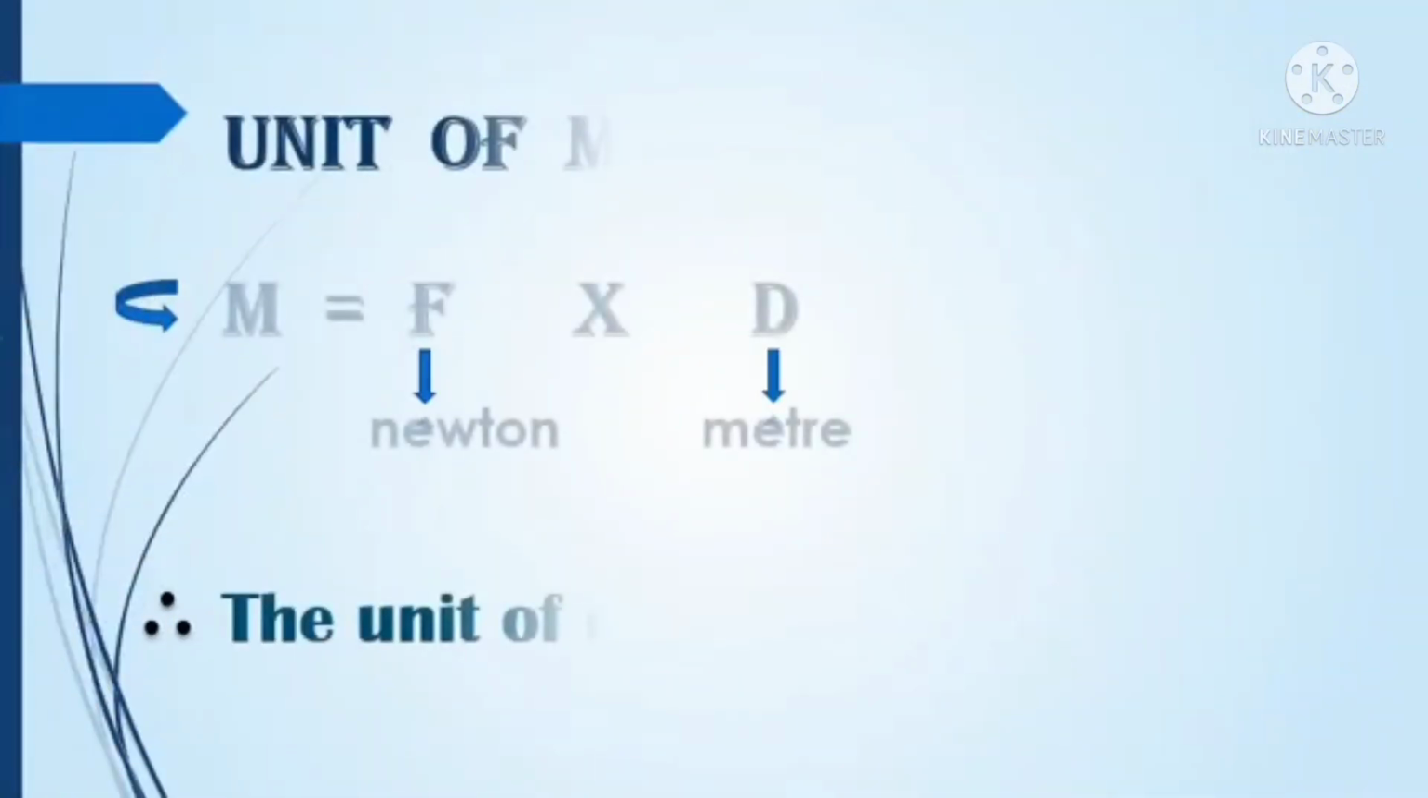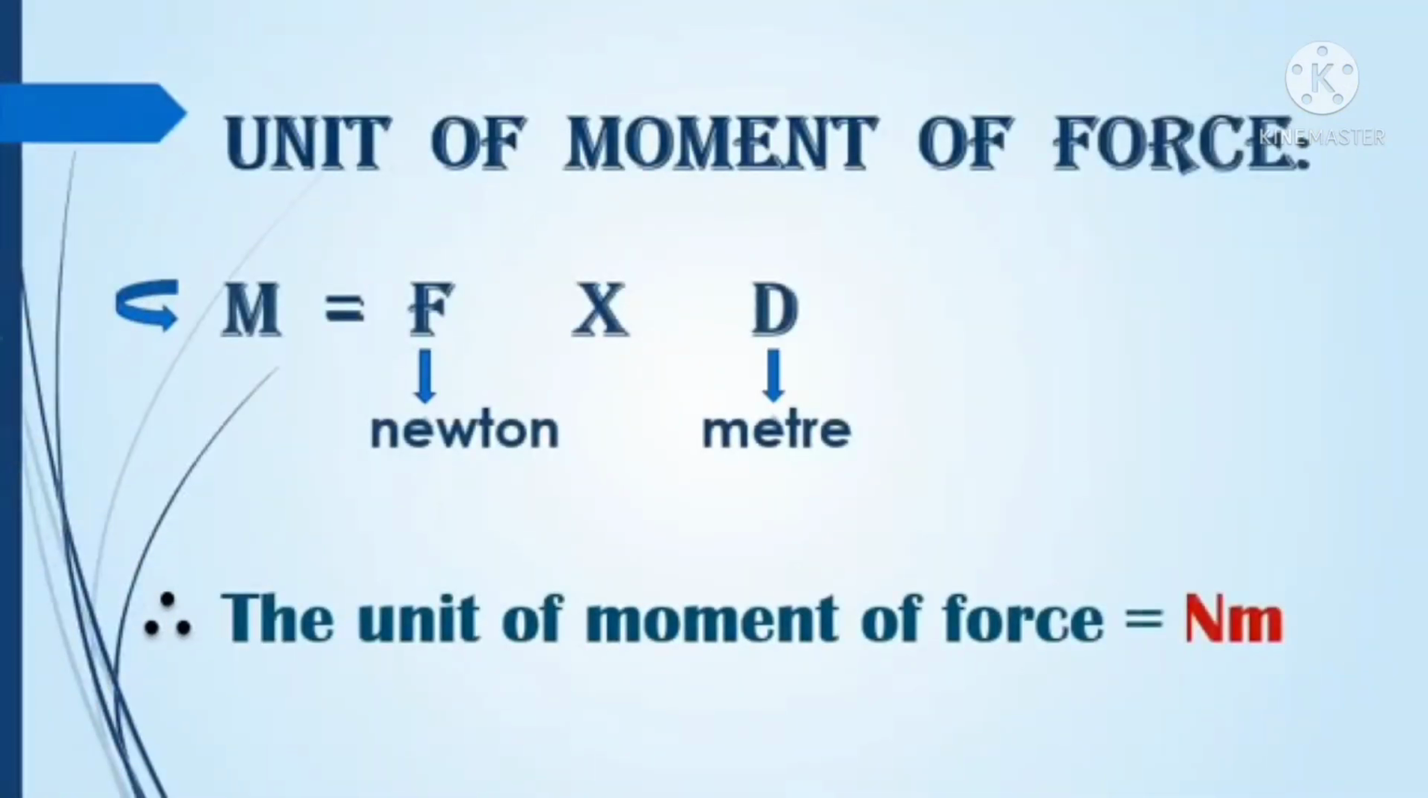And next is the unit of moment of force. What is the unit of moment of force? M equals F into d. F is in Newton and d is in meter. In the SI system, force is measured in Newton, that is N, and distance in meter, m. Therefore, the unit of moment of force is Newton meter.